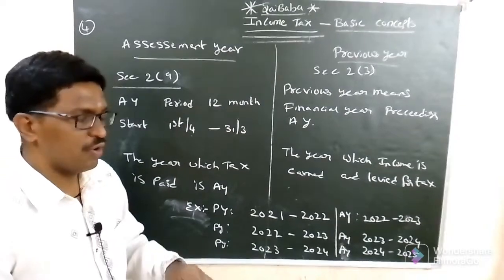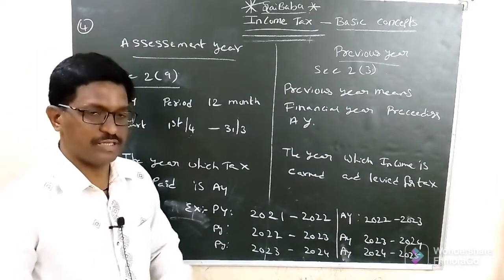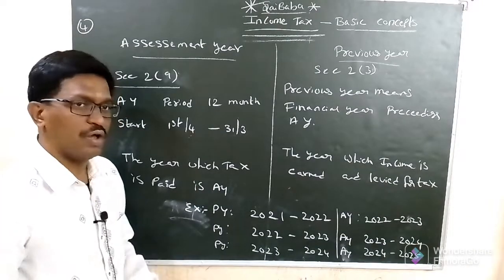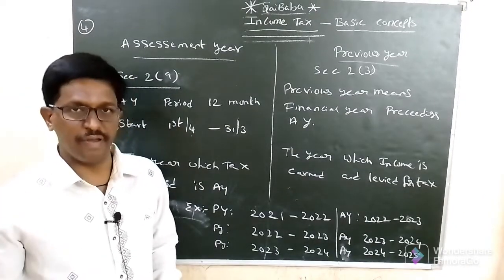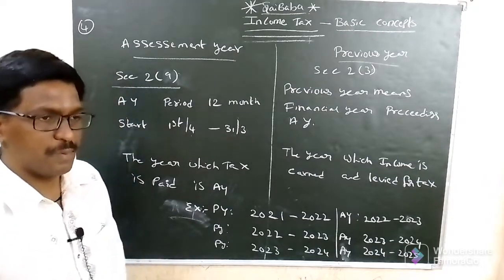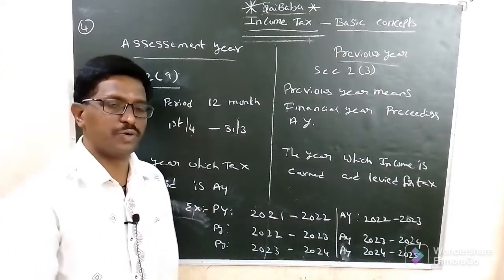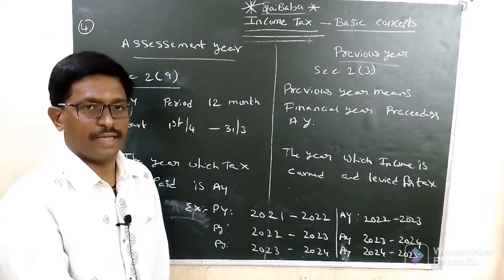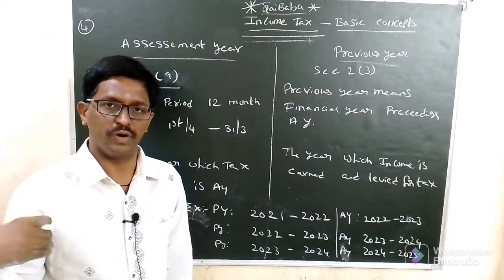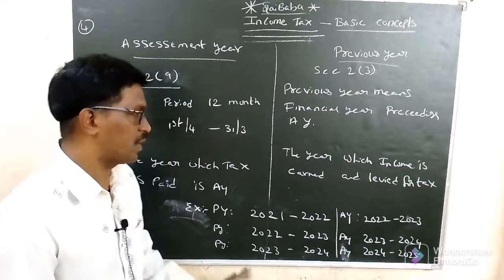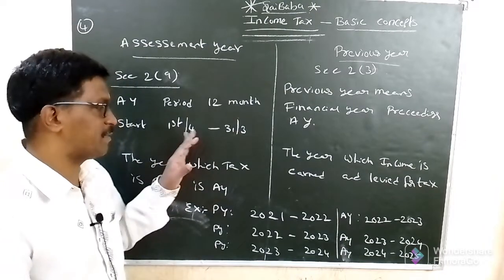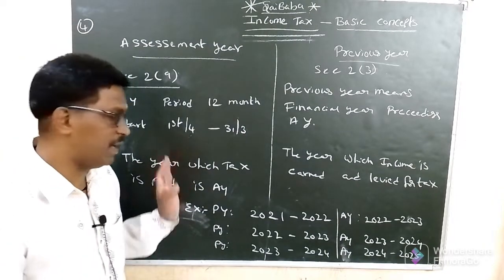For example, if you are paying tax for this year, this is the assessment year. The income earned in the previous year will be taxable in the present year. For example, if this year is 2022-23, this is the assessment year, and the previous year is 2021-22. So the assessment year is the year in which the tax amount is paid.